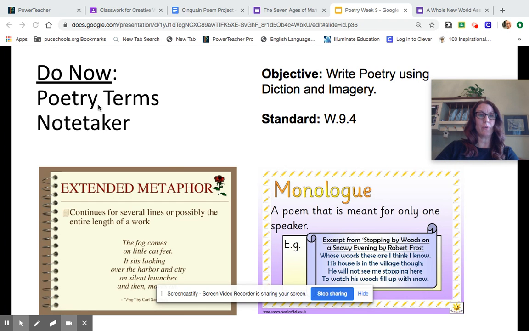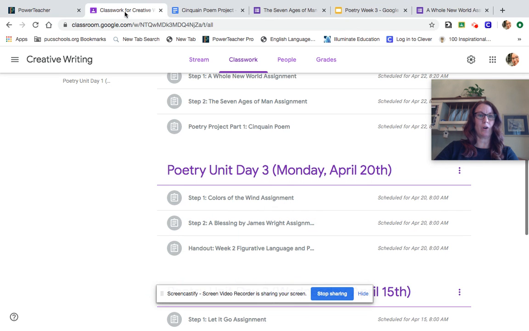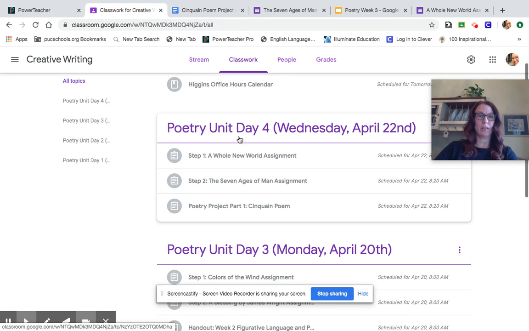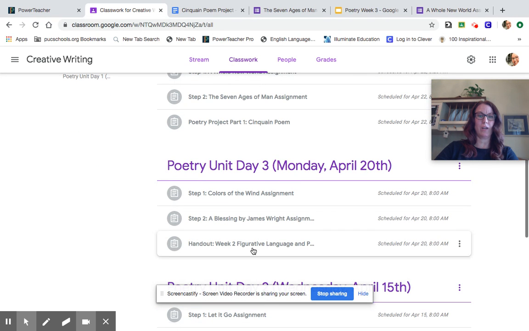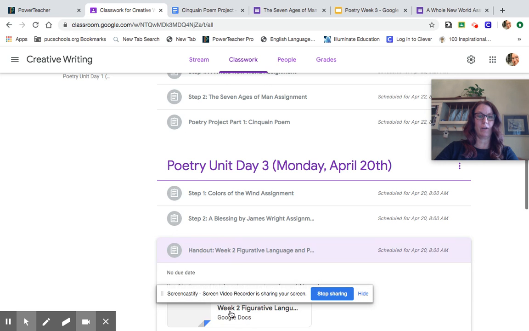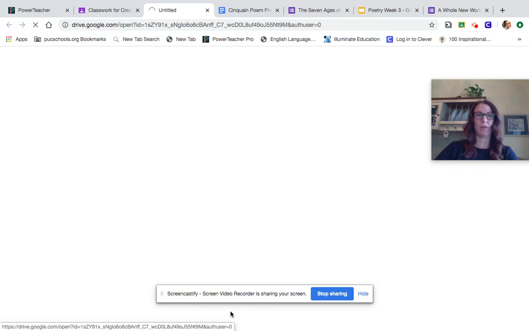Our do now is going to be adding some poetry terms to our note taker. Just as a reminder, we started this on Monday. We're in day 4 now, but on day 3, Monday, you were given the handout for week 2, figurative language and poetry terms. You're going to need to open that up because we're going to be adding 2 more terms.